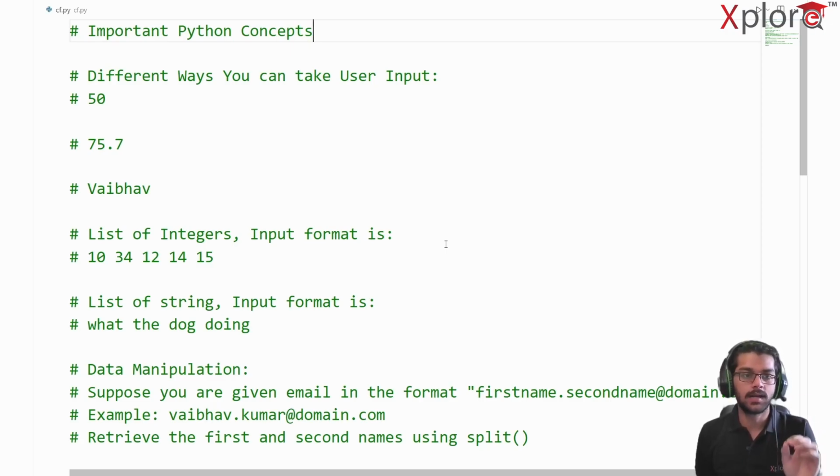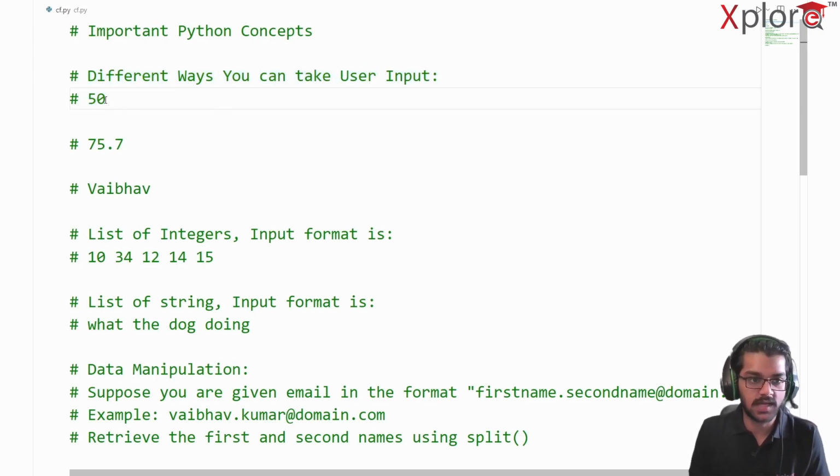Today we are going to take a look at some of the important Python concepts which are going to help you in solving MCQs as well. So today we are going to diversify our area of interest. Suppose the first one is different ways you can take user input in Python.